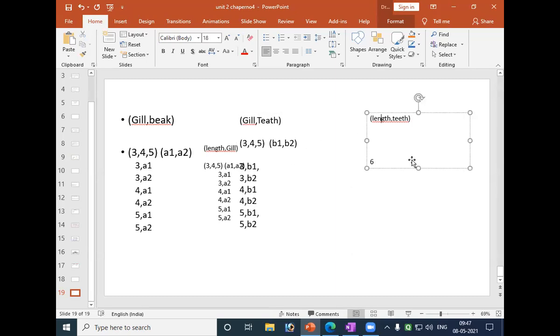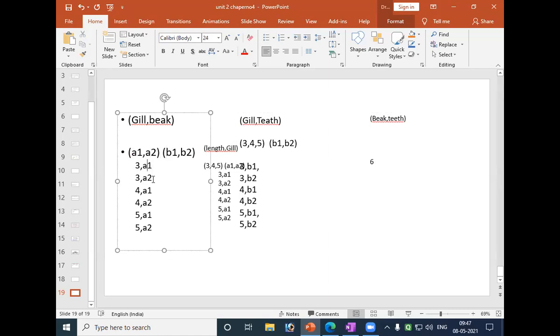And the last one is beak and teeth. Now, gill and beak: if you take gill, the possibilities are A1, A2, and beak possibilities are B1, B2.